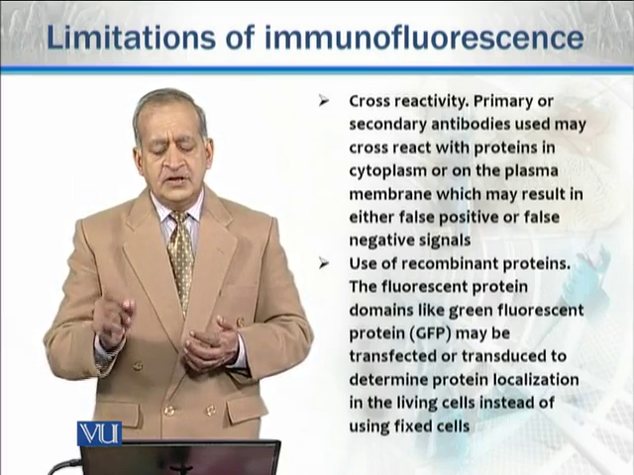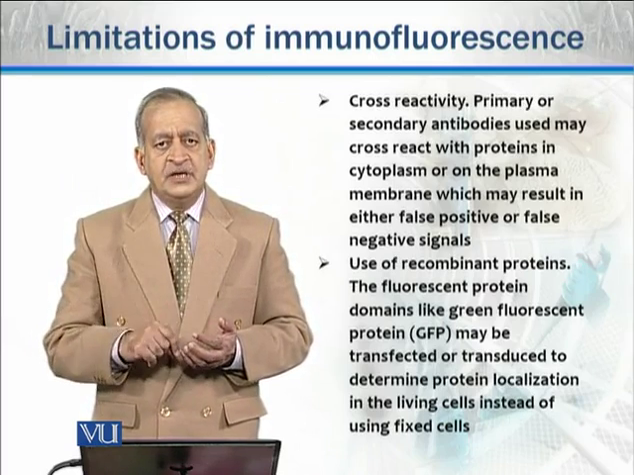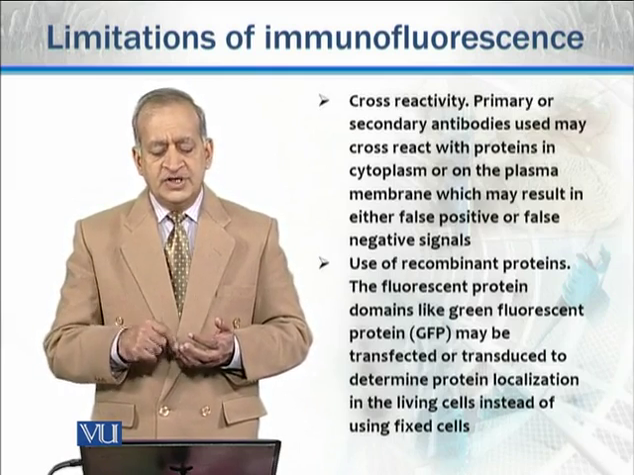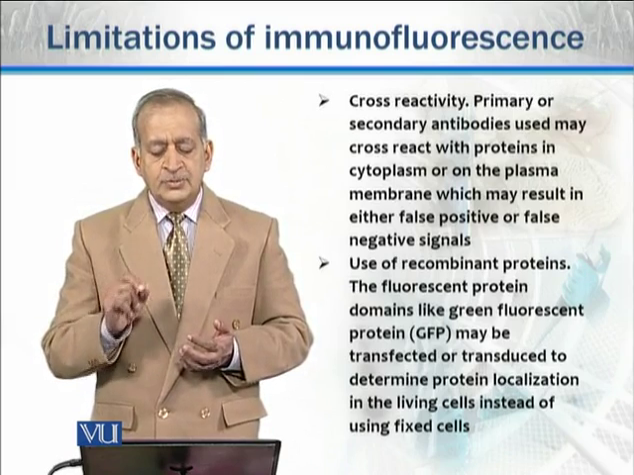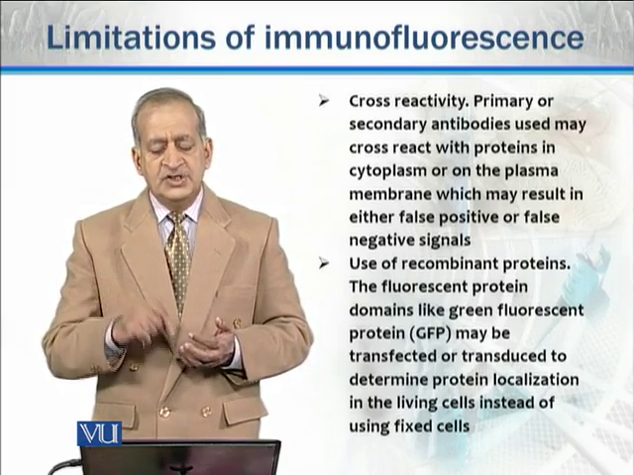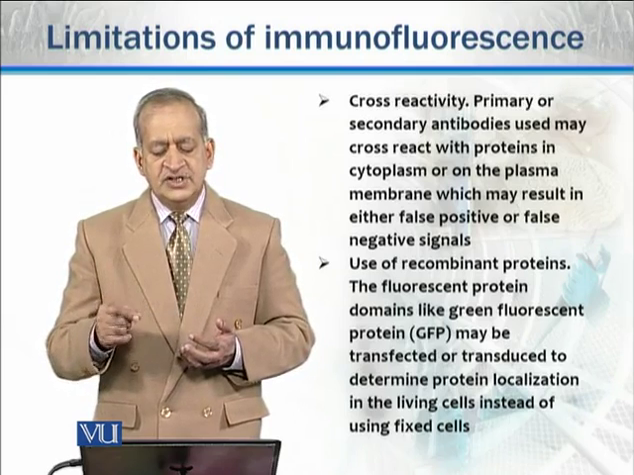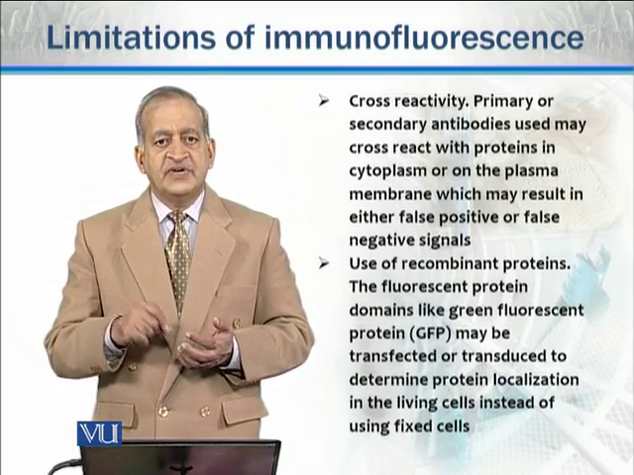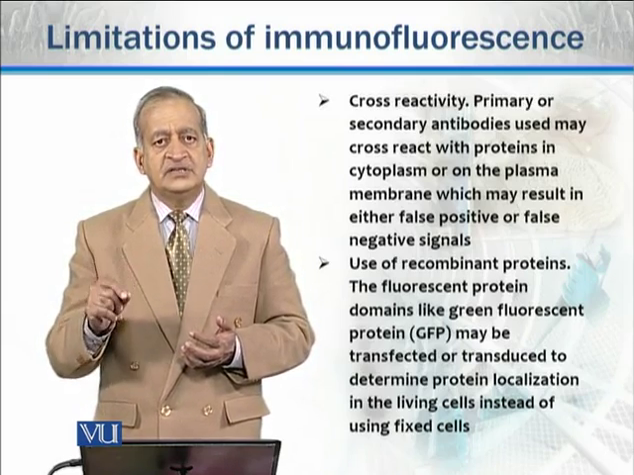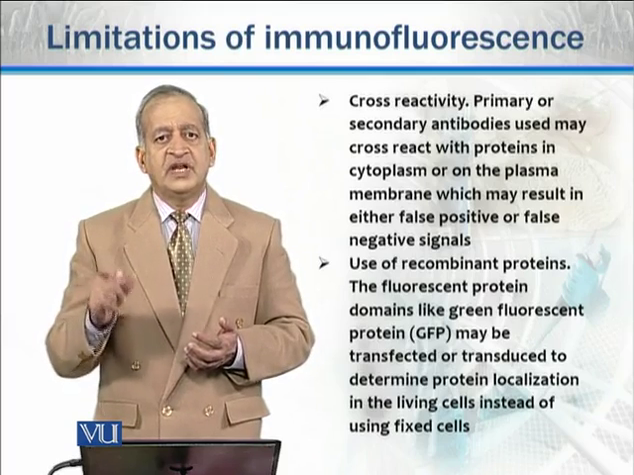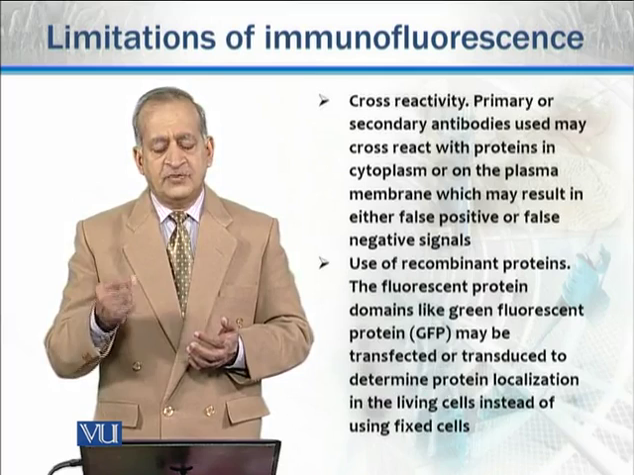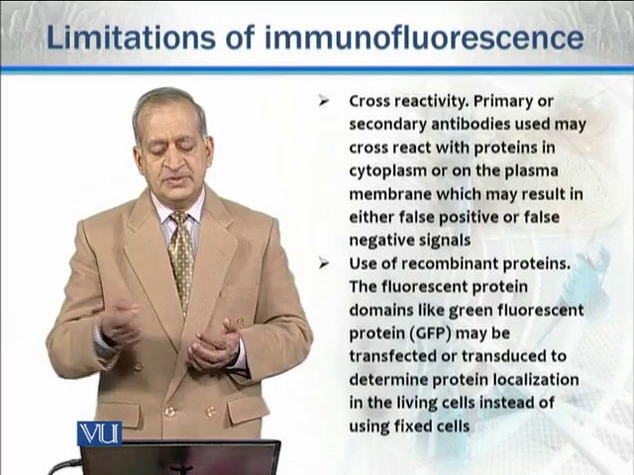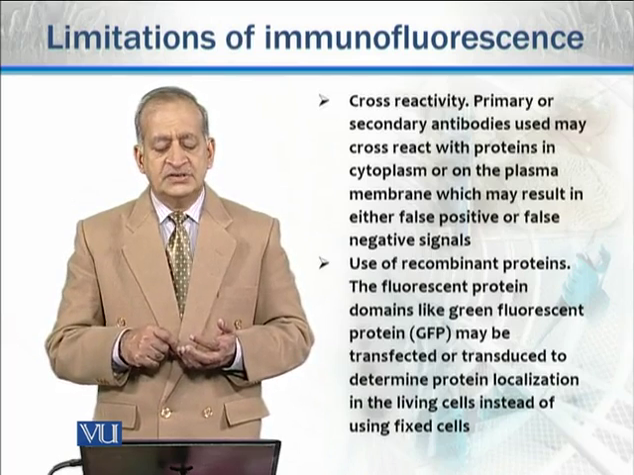But instead of using these primary labeled antibodies and secondary labeled antibodies, we have a solution to it. And what is it? We can use recombinant proteins. For example, GFP or some other proteins. What is GFP? This is green fluorescent protein. These may be transfected in the cells, and when these are expressed, the cells will have natural fluorophore present in their cytoplasm or in some other organelles which express these proteins.